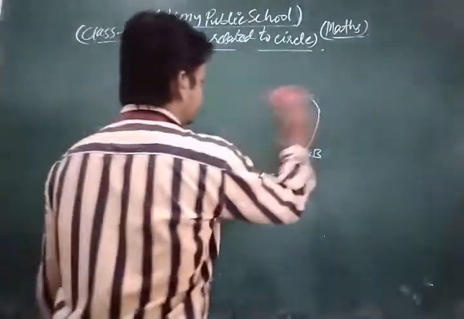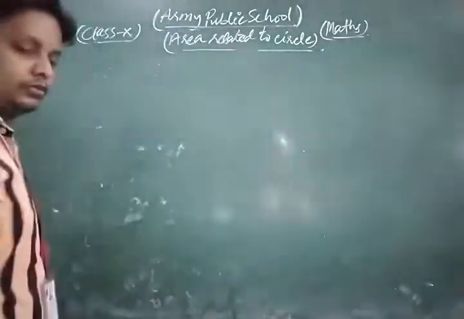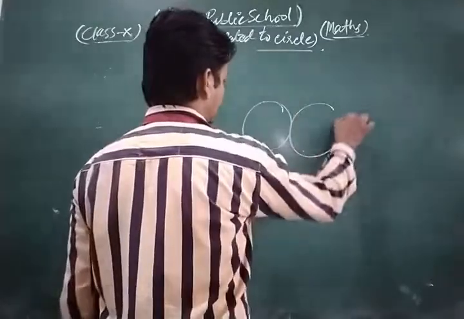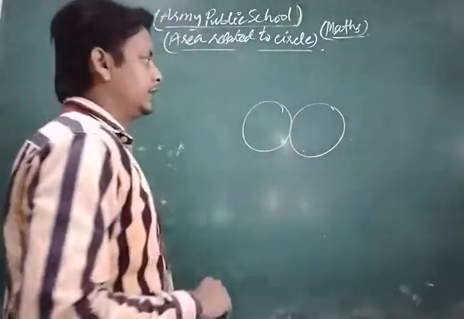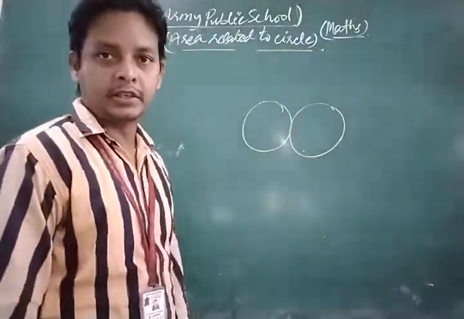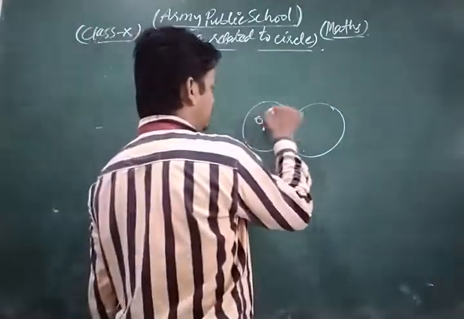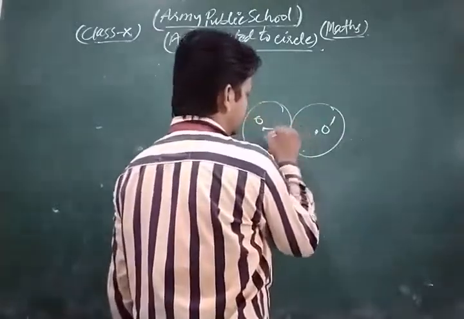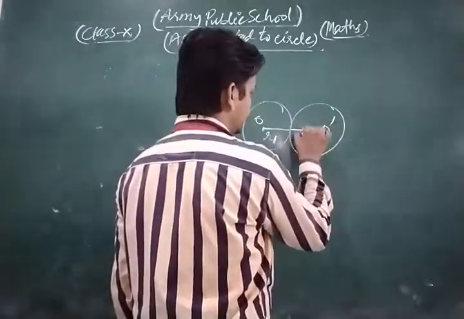Look, dear friends, when two circles touch externally, in that condition, suppose that O is the center of the first circle and O dash is the center of the second circle, then the radii are R1 and R2.